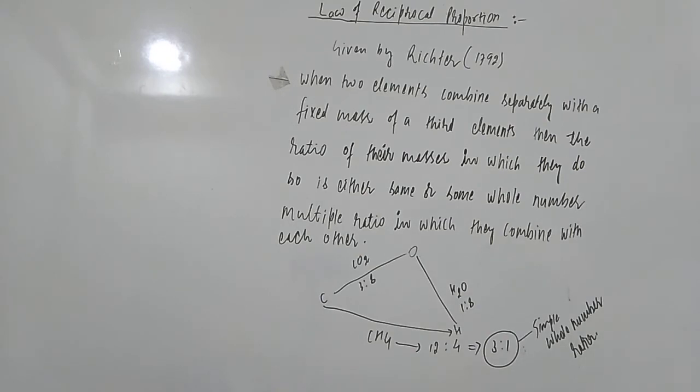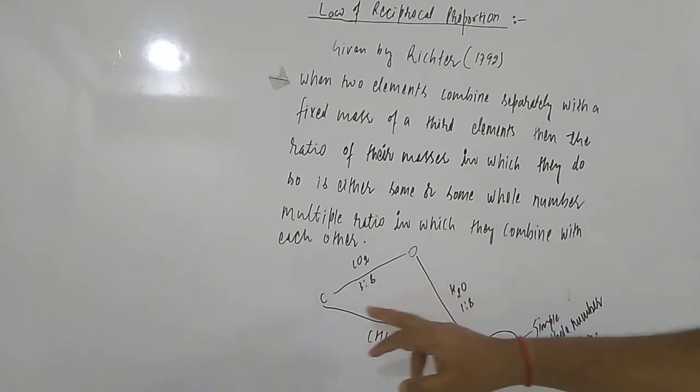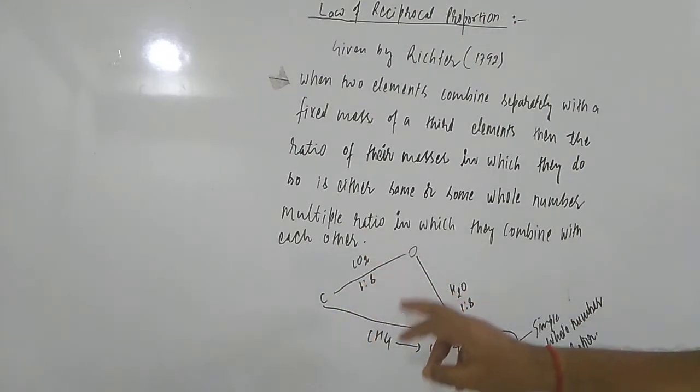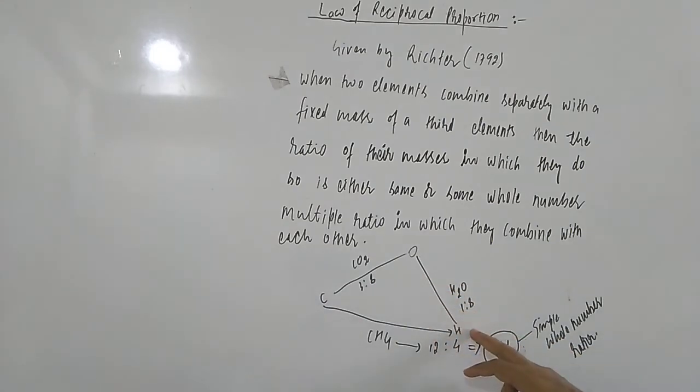Try to understand with the help of the example, students. If you see here, oxygen combined separately with carbon gives CO2, and oxygen combined separately with hydrogen gives H2O. Then if a fixed mass of carbon is combined with hydrogen, you will find a simple whole number ratio, that is 3:1. This is all about the law of reciprocal proportion.